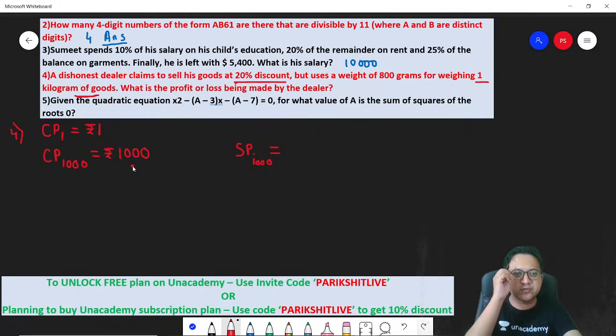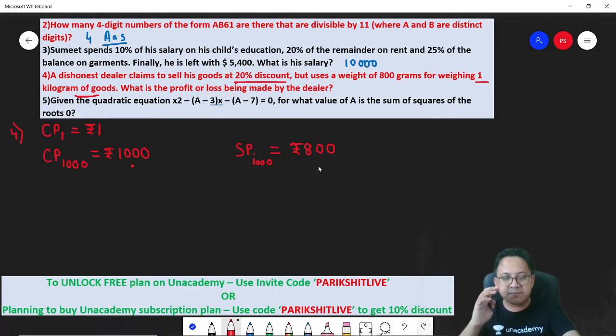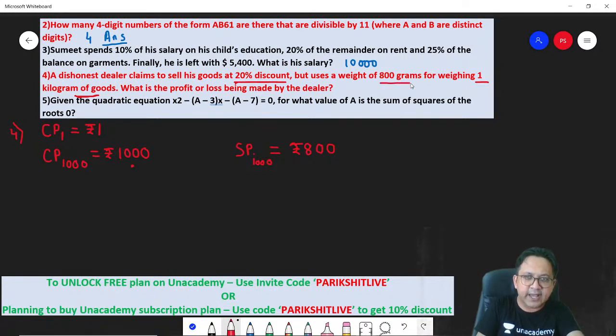You claim to give 20% discount, means 200 rupees discount. So 1000 minus 200, it would have been 800 rupees. So you are claiming that you are selling 1000 grams for 800 rupees. But you know what? The dealer is dishonest and he is using an 800 gram weight.